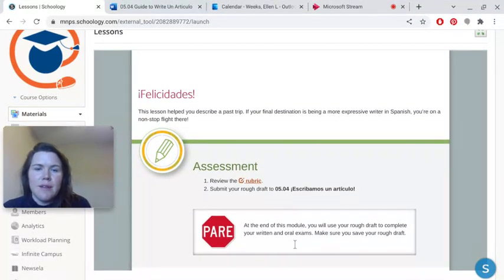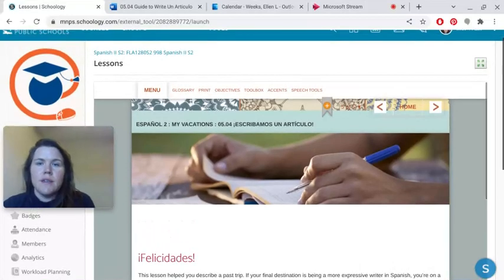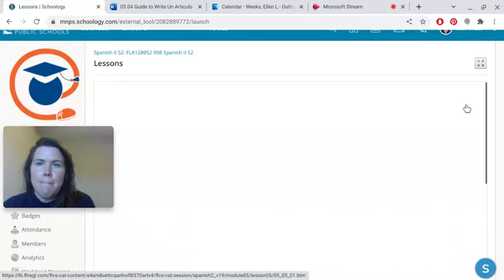Make sure that at the end of this module, you will use your rough draft to complete your written and oral exams. So make sure you save your rough draft. Keep this rough draft as your guide, as the beginning of your assignment for 05.08 and 05.09. You're going to be using this as the basis for both of those assignments as well. So if you do a good job with this, it does like half the work for you later on.